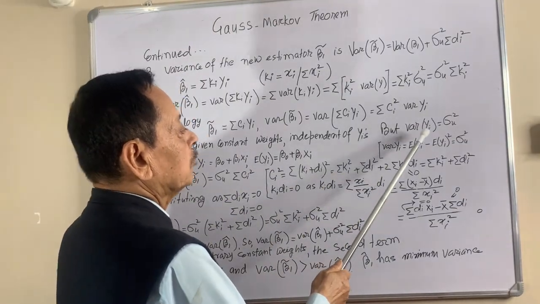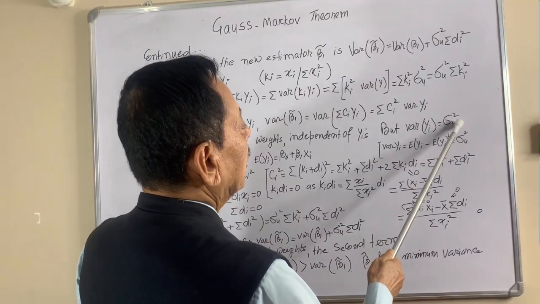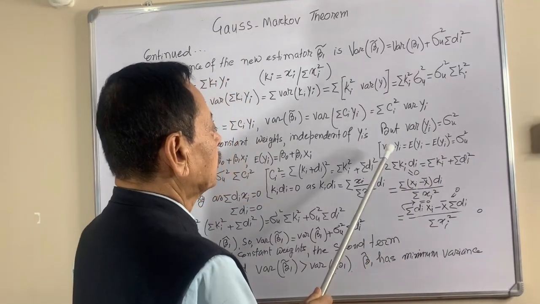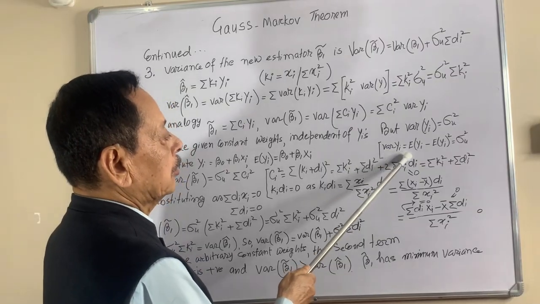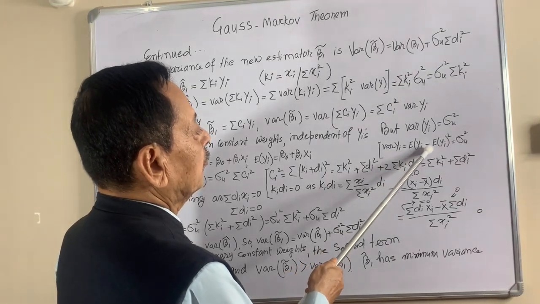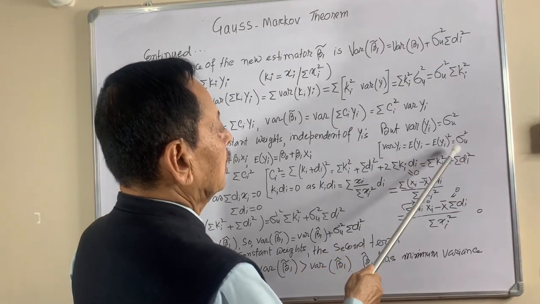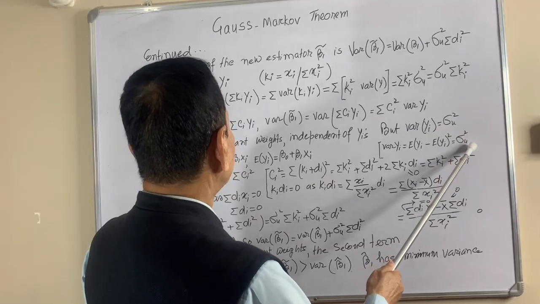But the variance of yi is equal to sigma u square.